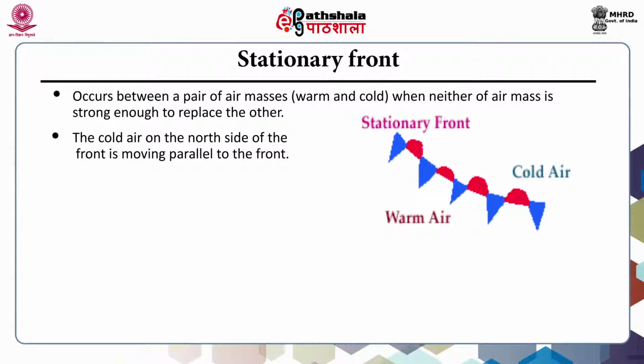Third type of front is stationary front. These occur between a pair of air masses, that is warm and cold, when neither air mass is strong enough to replace the other. They tend to remain essentially in the same area for extended periods of time, and waves sometimes propagate along the frontal boundary. Although the boundary is stationary, the air on both sides of the boundary can be moving.